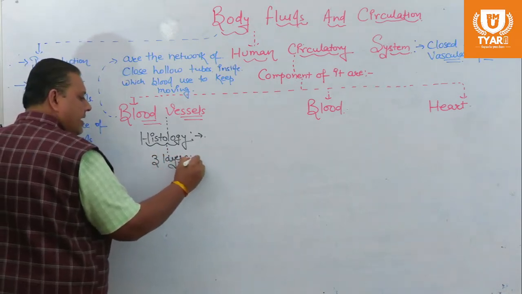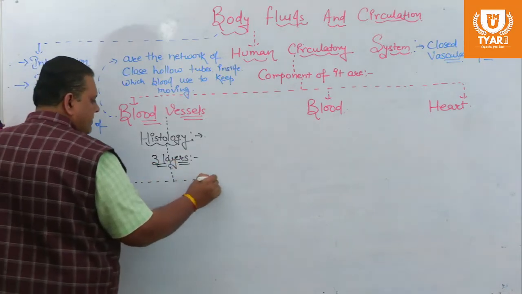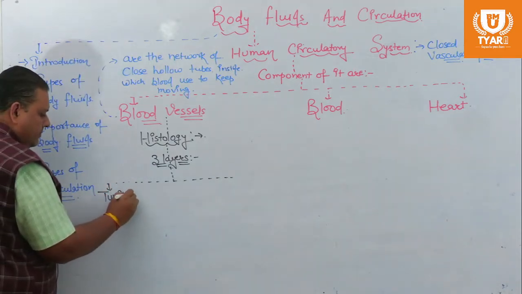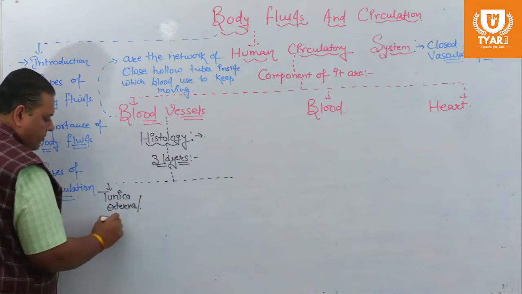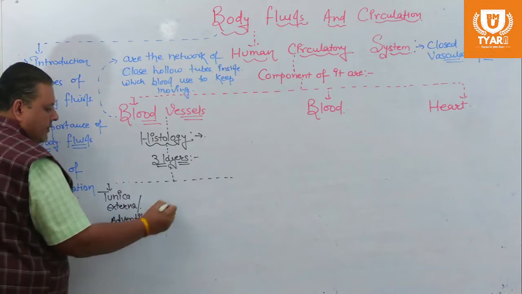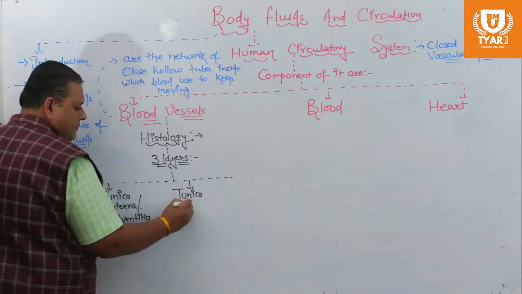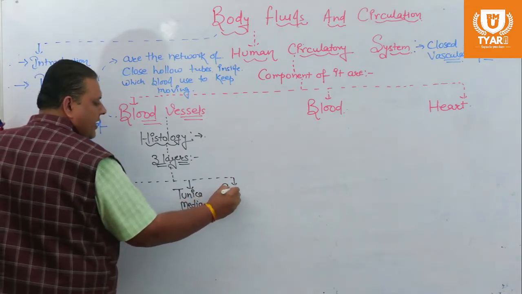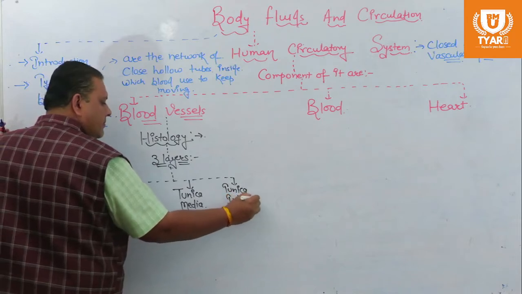The first is tunica externa, also known as tunica adventitia. The second is tunica media, and the third layer is tunica interna.